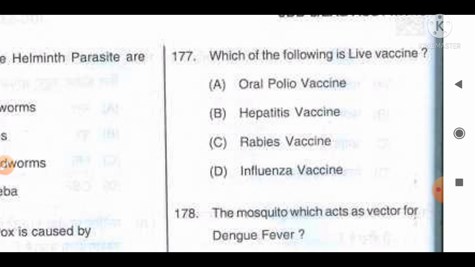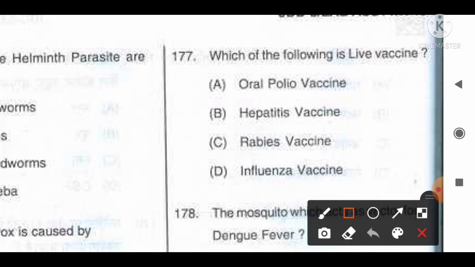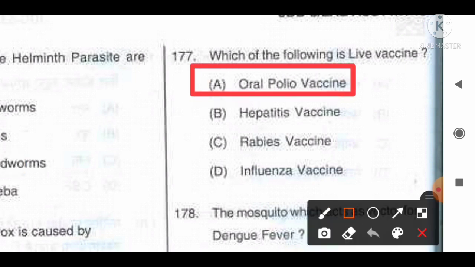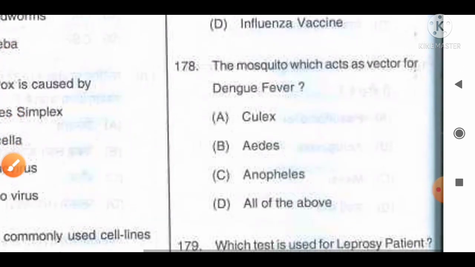Which of the following is the live vaccine? Option A, oral polio vaccine; B, hepatitis vaccine; C, rabies vaccine; D, influenza vaccines. Examples of live vaccines are oral polio vaccine, measles, rotavirus, yellow fever vaccine, varicella zoster vaccine, and influenza vaccines. So from the given examples, we can say option A, oral polio vaccine, is an example of a live vaccine. So option A will be the correct answer for this question. Move to the next question, number 178.